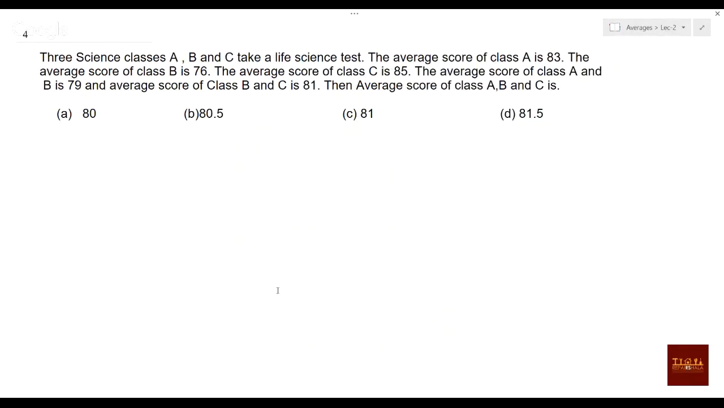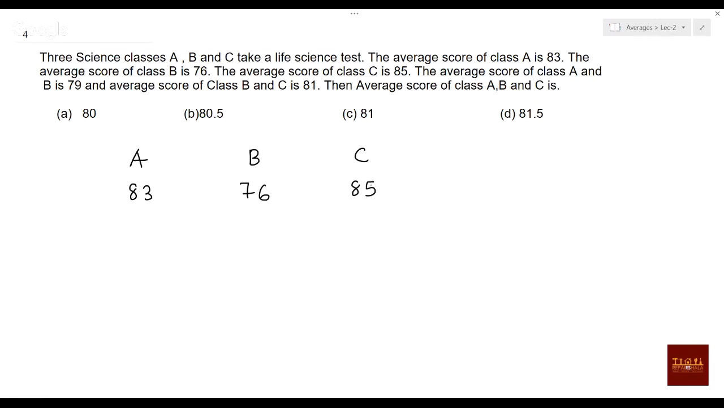Fourth question. This is the question given. Three science classes A, B, and C take a life science test. The average score of class A is 83, the average score of class B is 76, and the average score of class C is 85. So class A is 83, class B is 76, and class C is 85.